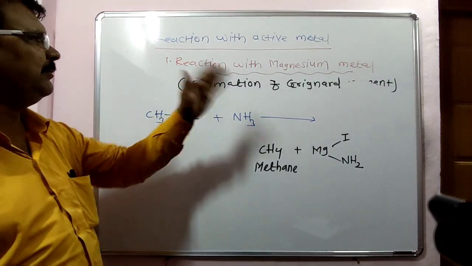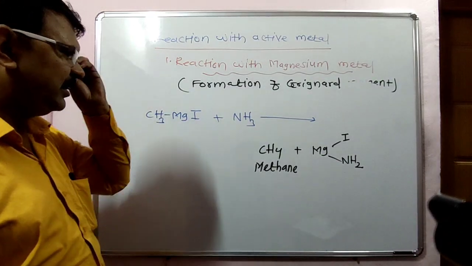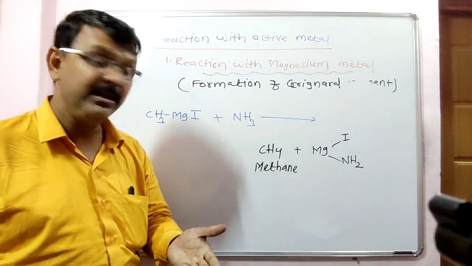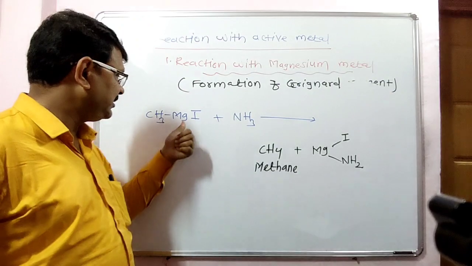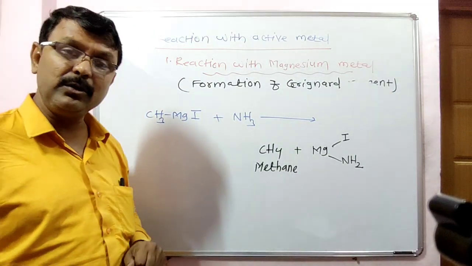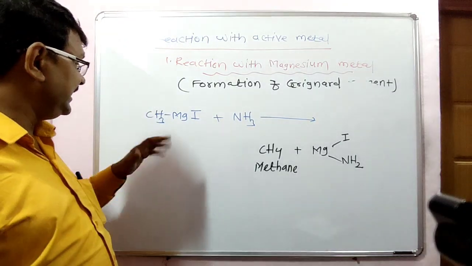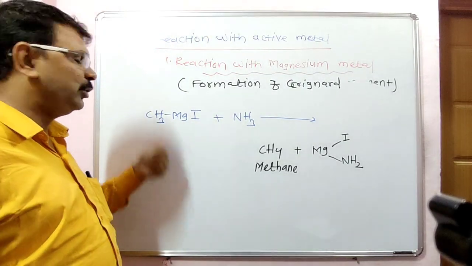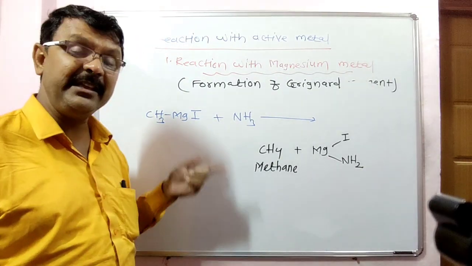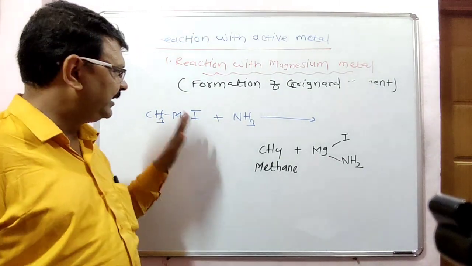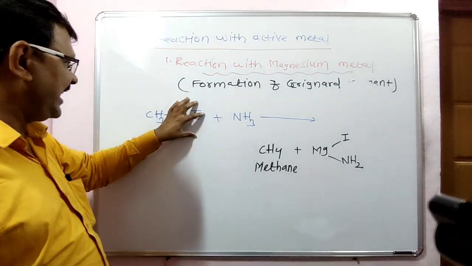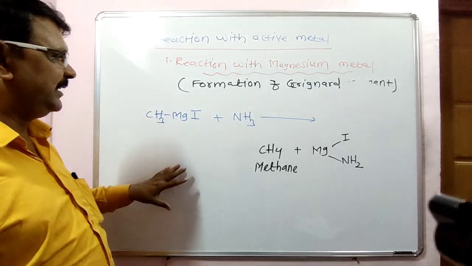Look here, reaction with magnesium metal means Grignard reagent. What is a Grignard reagent? Alkyl magnesium halide is called a Grignard reagent. Magnesium is divalent. I is monovalent. CH3 is monovalent. In this example, the alkyl group acts as a nucleophile and MgI acts as an electrophile: MgI plus, CH3 minus.